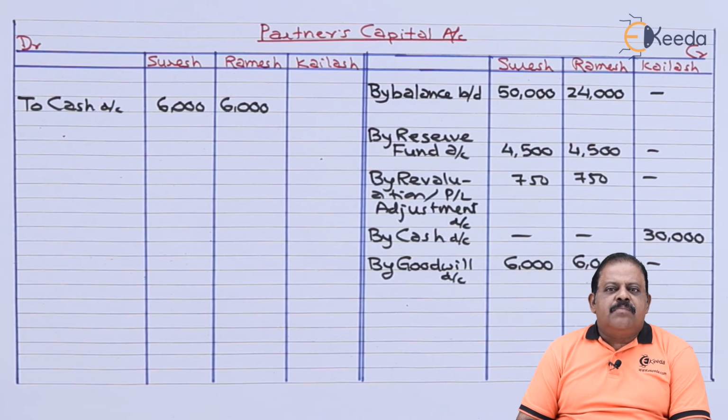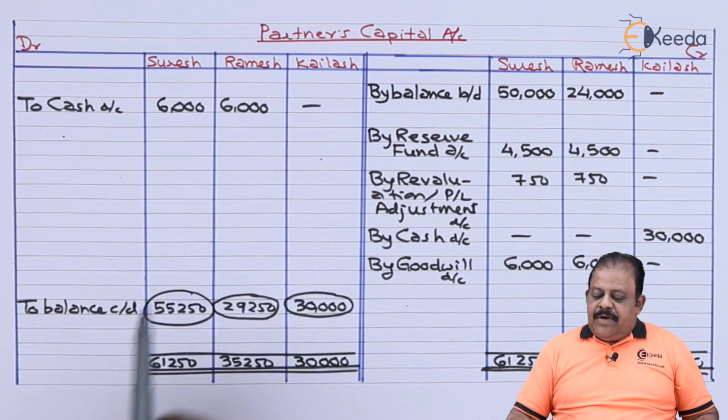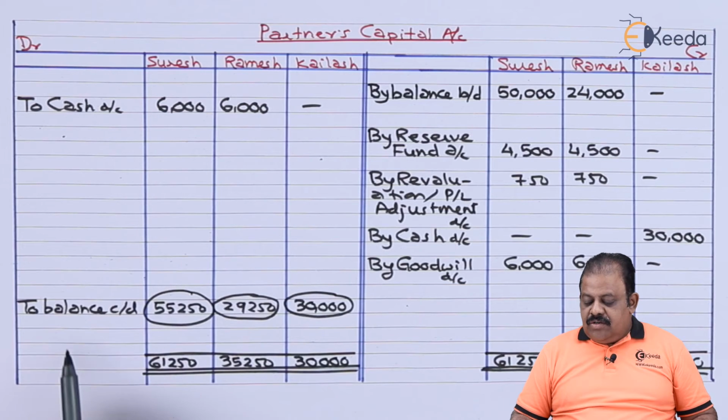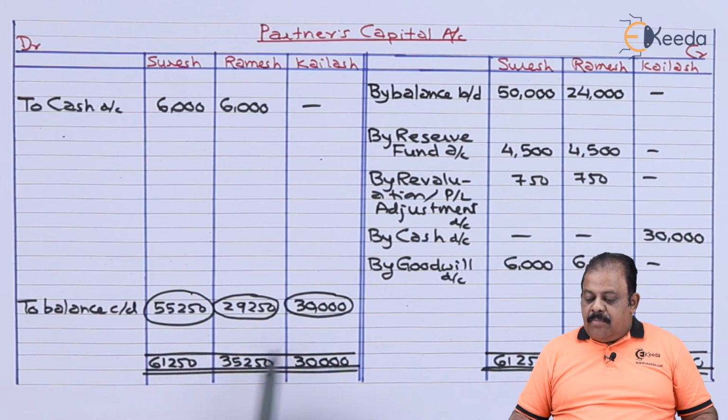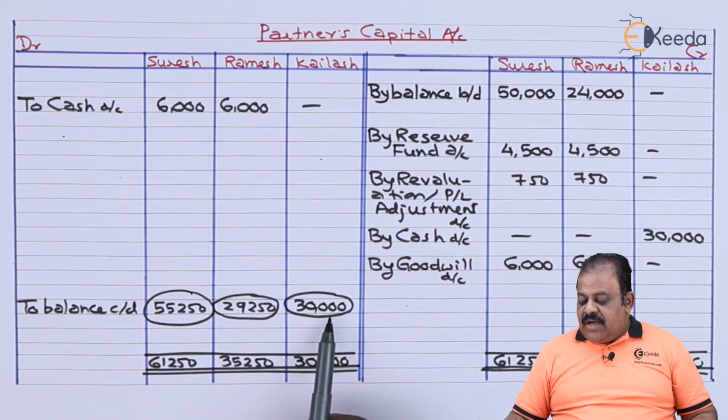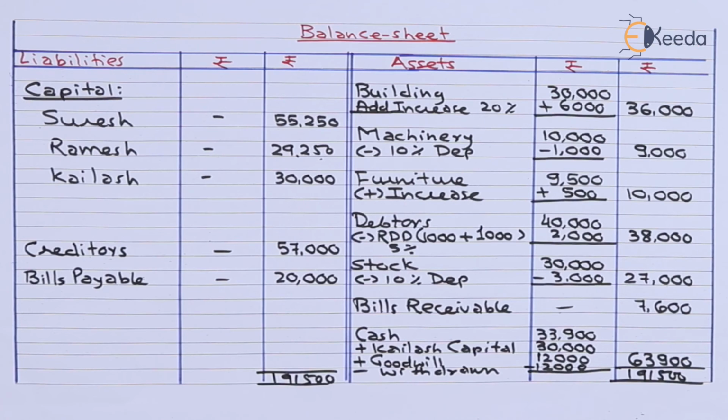Now we can close partners capital account. Capital of Suresh, Ramesh, Kailash to balance carried down. We got balancing figure Suresh 55,250, Ramesh 29,250, Kailash 30,000. We have closed balance sheet. On asset side total we got 191,500. Liability side total is also same 191,500.